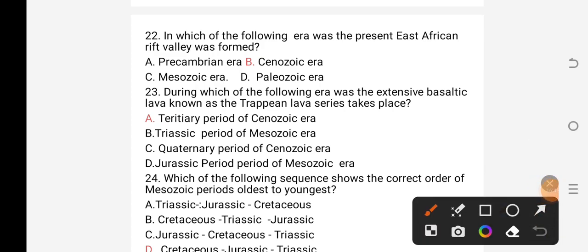In which of the following eras was the present East African Rift Valley formed? I repeat once. In which of the following eras was the present East African Rift Valley formed? A, Precambrian era; B, Cenozoic era; C, Mesozoic era; D, Paleozoic era.